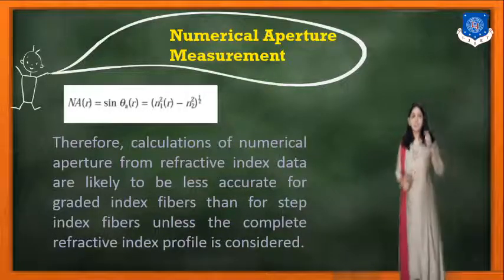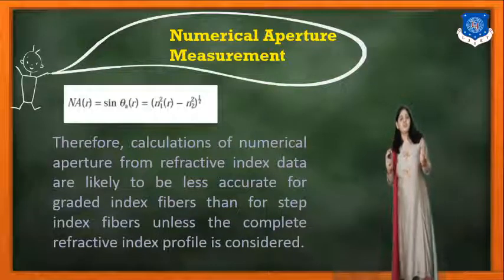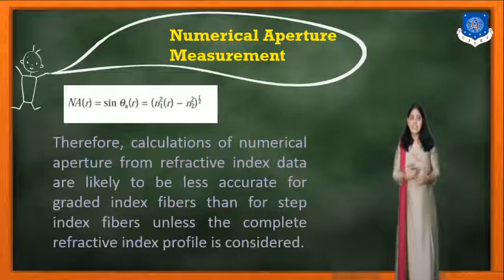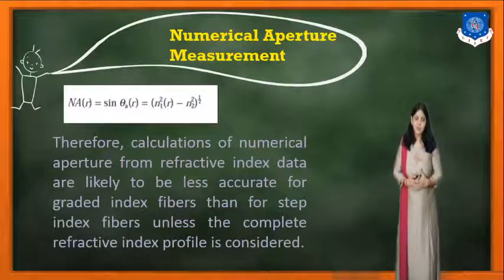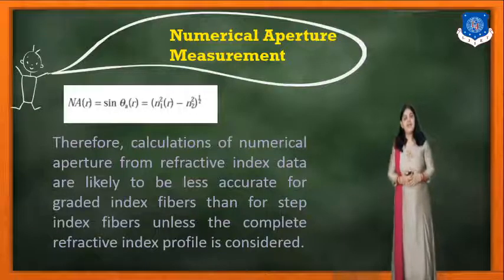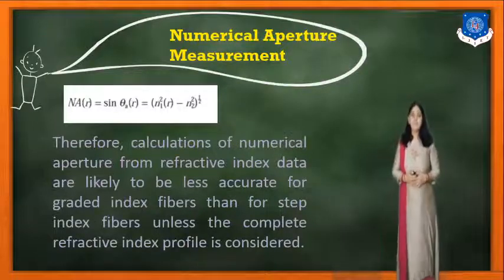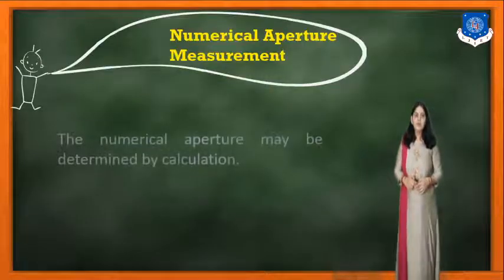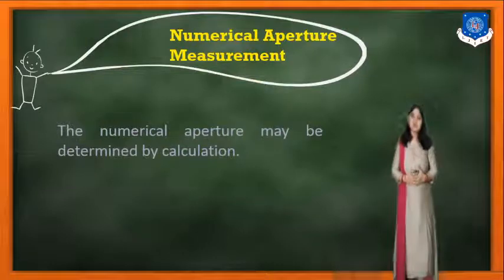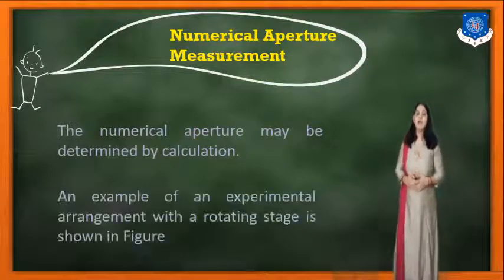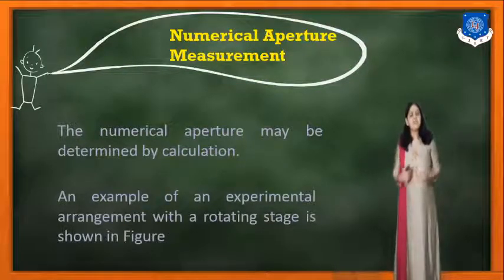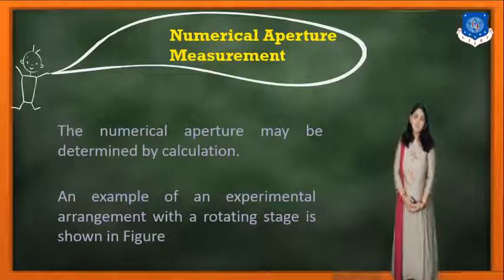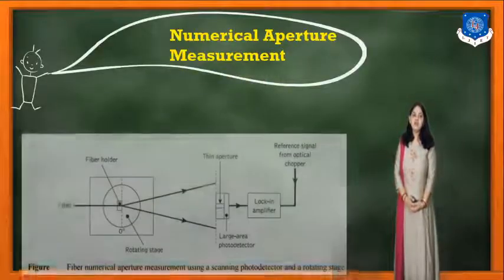Therefore, the calculation of the numerical aperture from the refractive index data is likely to be less accurate for the graded index fiber than the step index fiber, unless the complete refractive index profile is considered. The numerical aperture may be determined by the calculation. An example of the experimental arrangement with a rotating stage is shown in the figure.